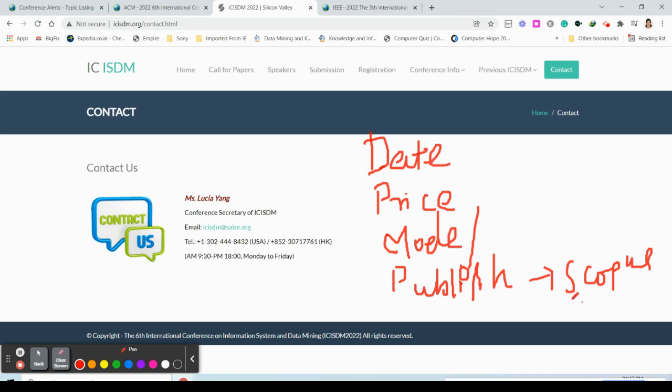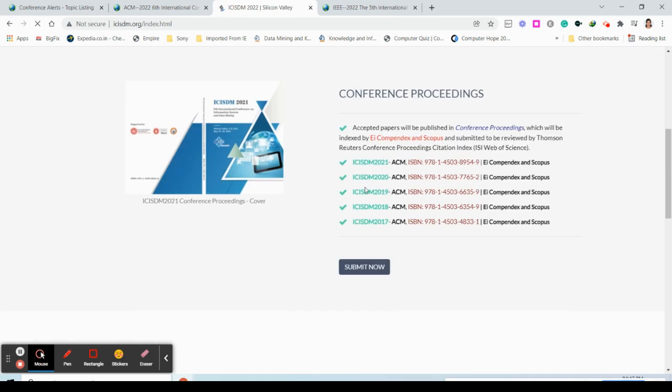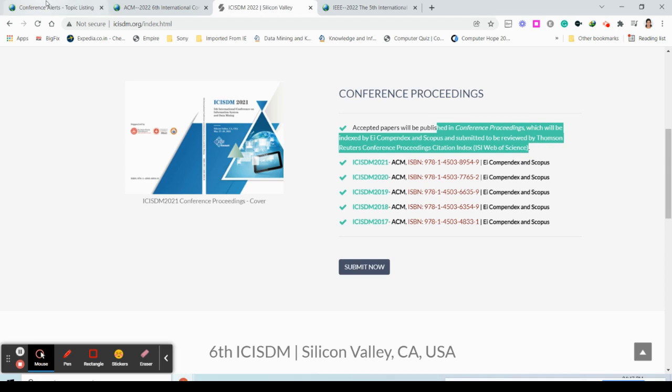Even if it is a Scopus indexed journal, you have to get the list. Here in this case, they have clearly mentioned that this is published as a proceedings itself. So in this proceedings it will be published, then it is fine. In a few conferences, they'll mention that all the papers will be published in Scopus journals, but they will not show any list of which Scopus journals they will be publishing in. In that case, you should be very, very careful.